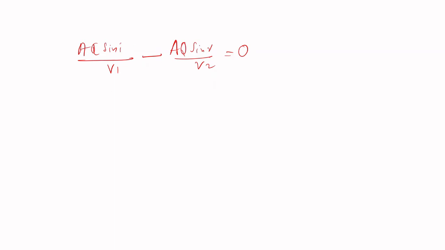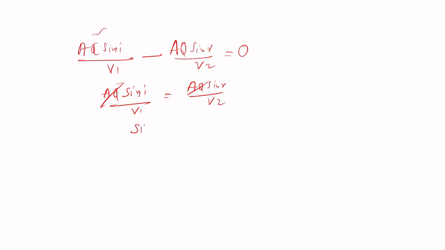But these terms containing AQ are not constants, so the terms which contain AQ, we have to make into 0. So what we get is AQ sin I by V1 is equal to AQ sin R by V2. So AQ gets cancelled.